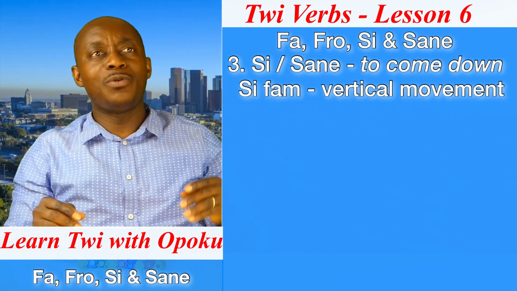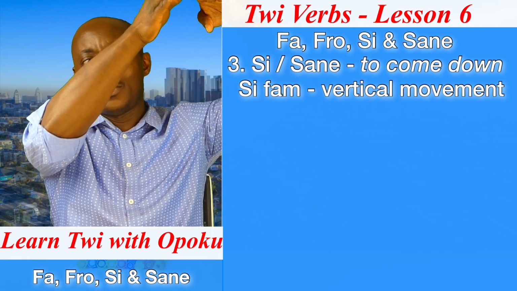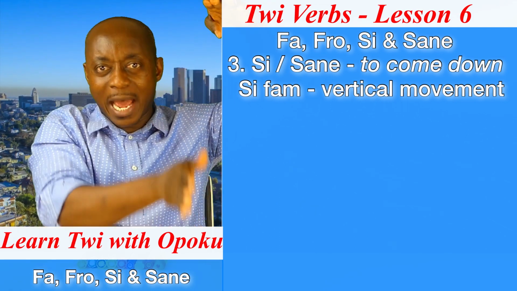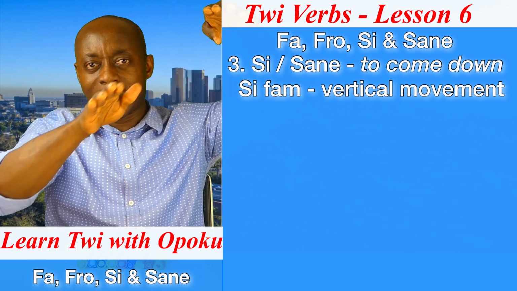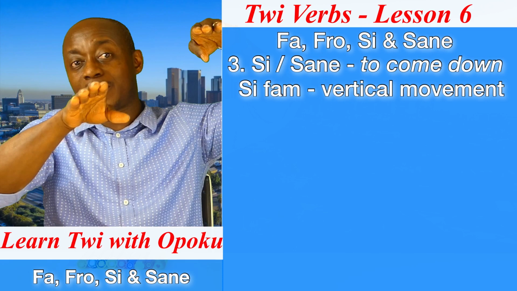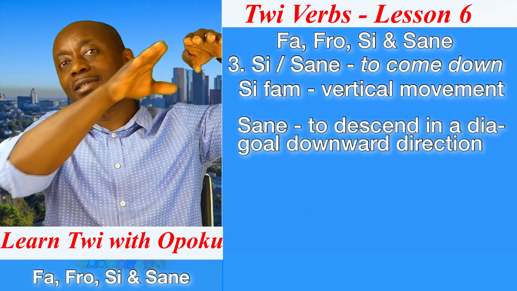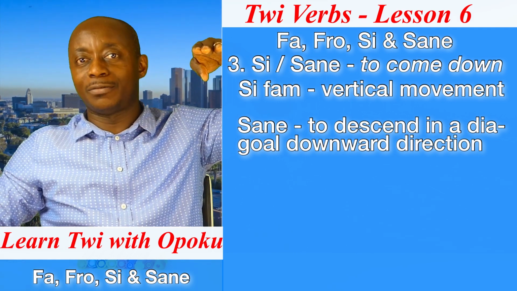However, when you are on top of a hill and you are coming down, you will not come down steeply like that, but on a gentle slope. In that sense, we will say sane. That means come down.